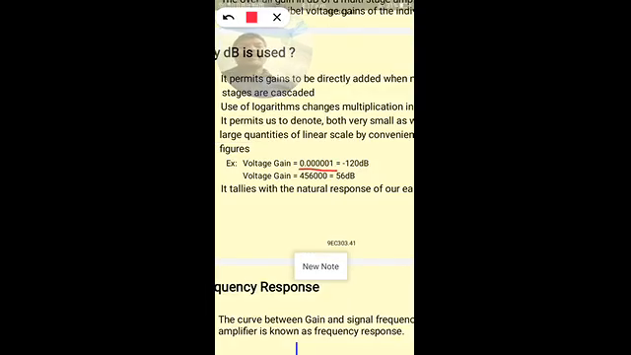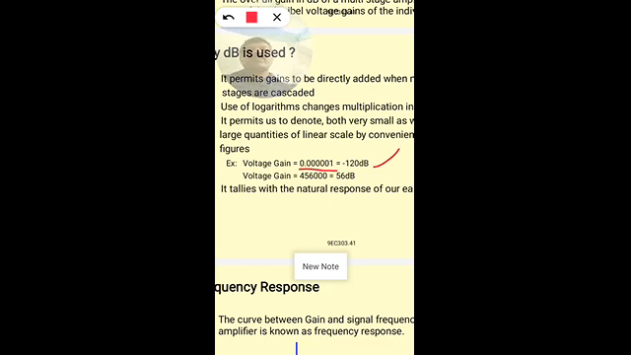This is voltage gain 0.000001. So 1, 2, 3, 4, 5, five zeros before 1, so 10 power minus 6. So we can represent it as minus 120 dB. Simply, 10 power minus 6, so minus 6 into 20, it is equal to minus 120 dB.